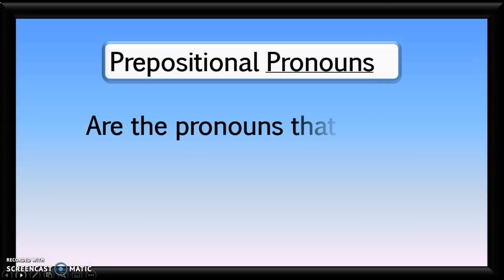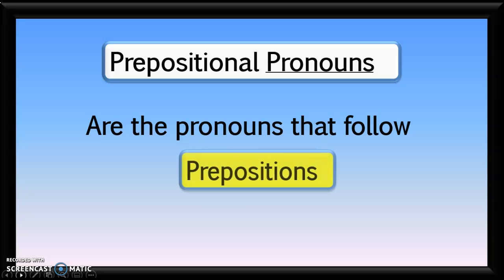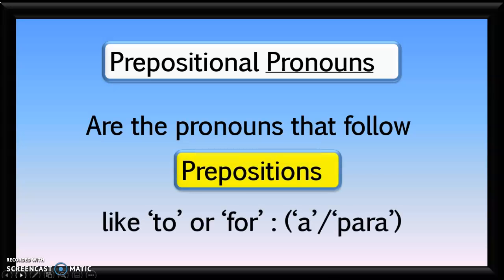Prepositional pronouns are the pronouns that follow prepositions, like to or for. In Spanish, we're going to use a, which means to, and para, which can sometimes be translated for. In this context, we're going to use the a.